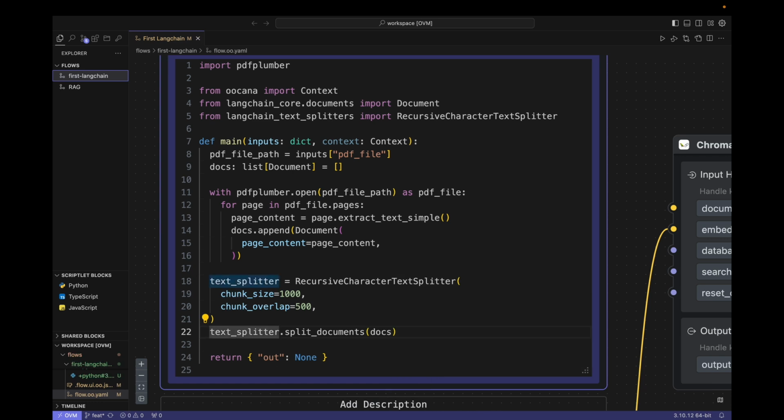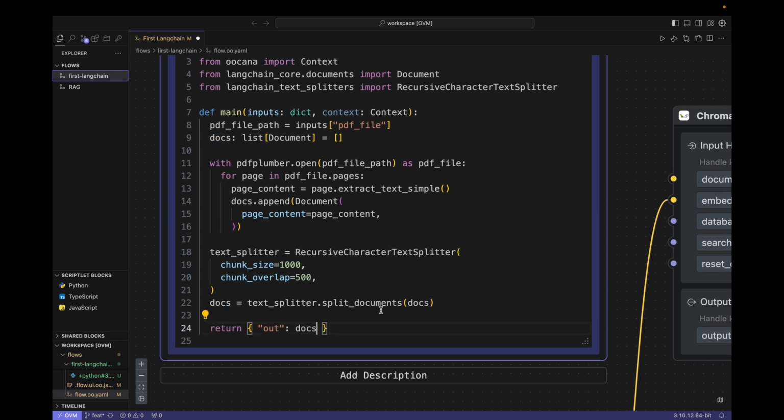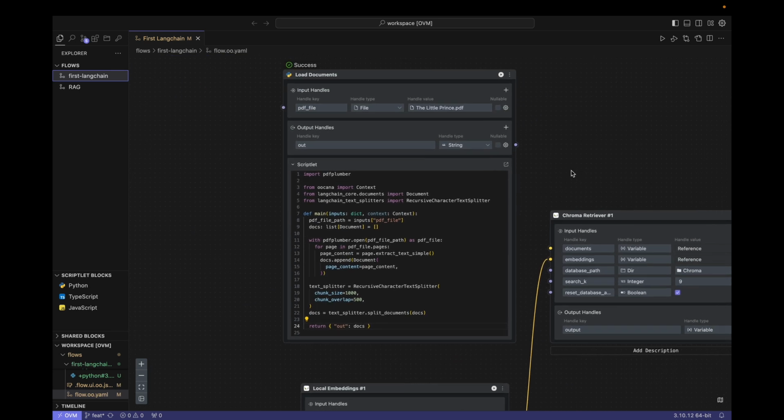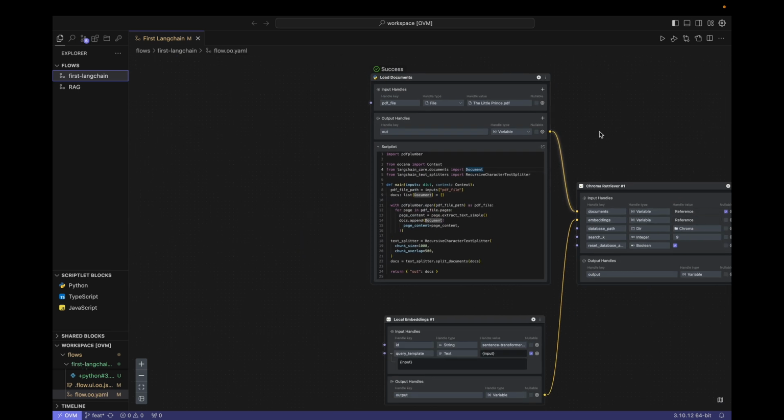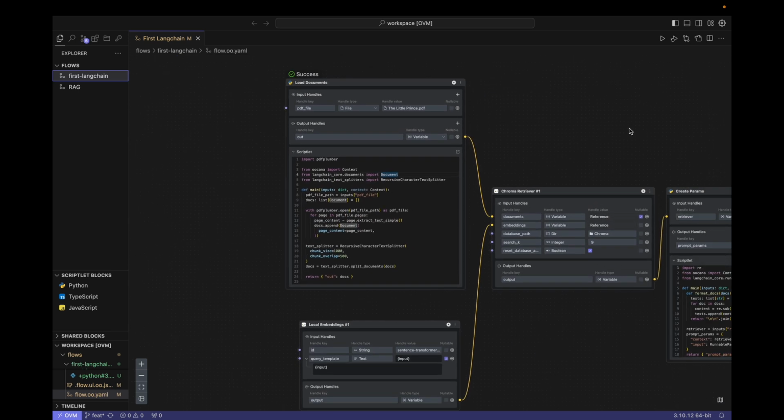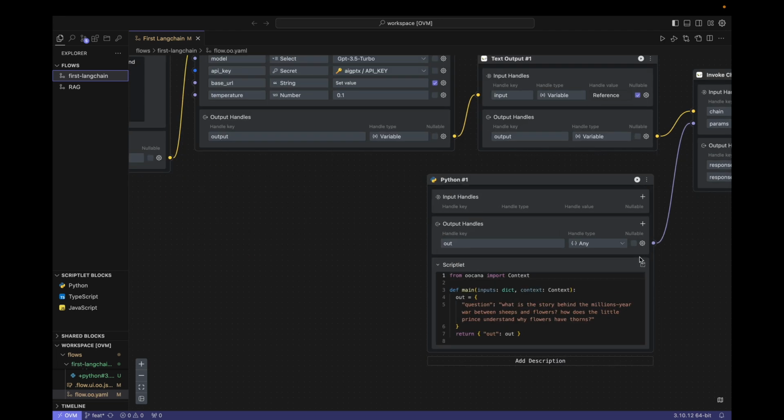Okay, so with this line of code, the original document read from PDF can be split into smaller granularities and finally returned here. Then connect it here. However, pay attention to the type here, which should be variable. Why change the type? Because we use document here, which is a Python object, and I hope it will be passed directly to the downstream block instead of being serialized. Okay, so far, the entire RAG LangChain has been built.